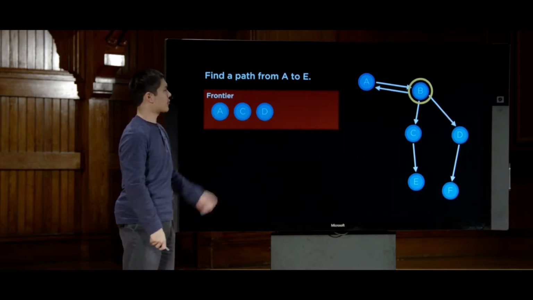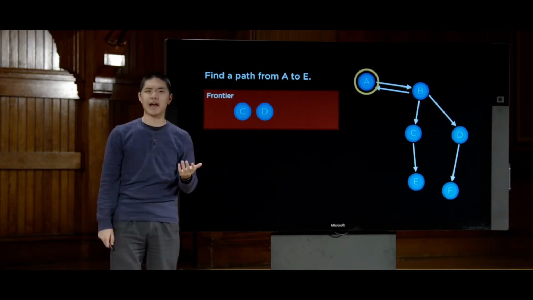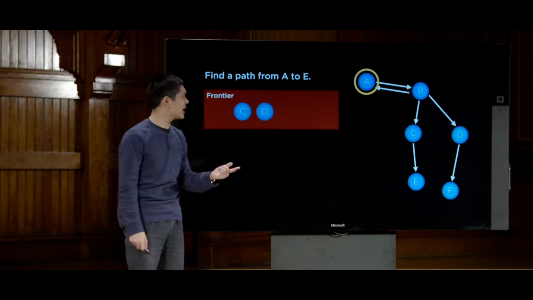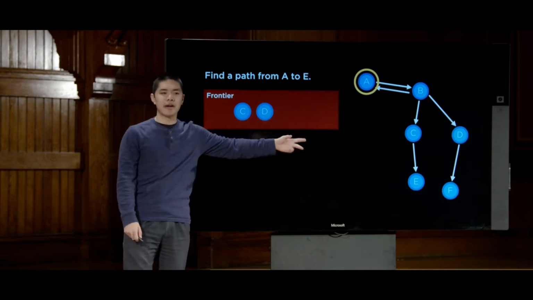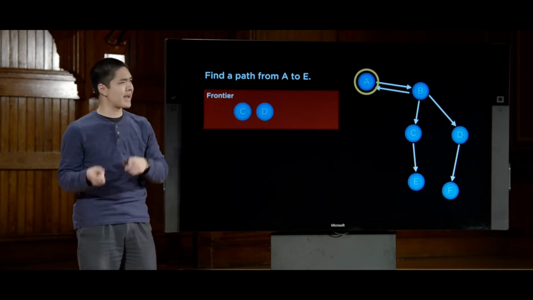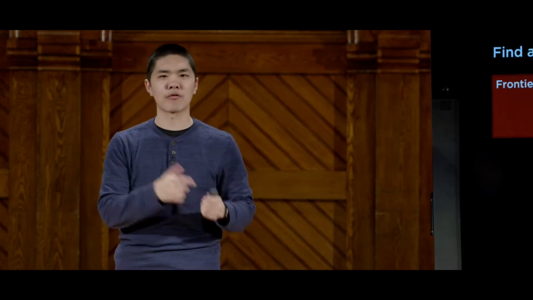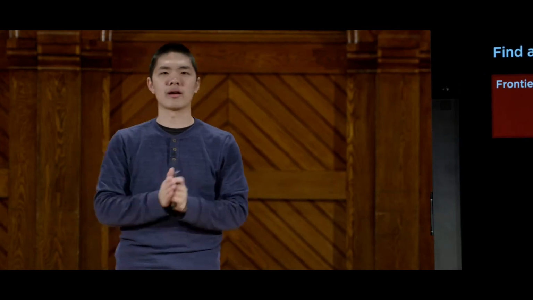And now I remove one from the frontier, and maybe I'm unlucky, and maybe I pick A. And now I'm looking at A again. And I consider where can I get to from A, and from A, well, I can get to B. And now we start to see the problem, that if I'm not careful, I go from A to B, and then back to A, and then to B again. And I could be going in this infinite loop where I never make any progress because I'm constantly just going back and forth between two states that I've already seen.